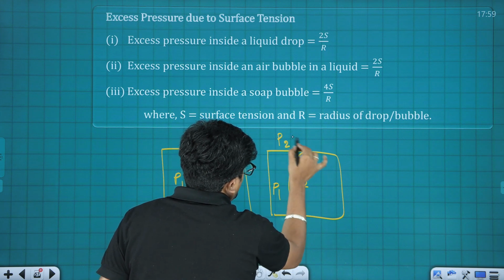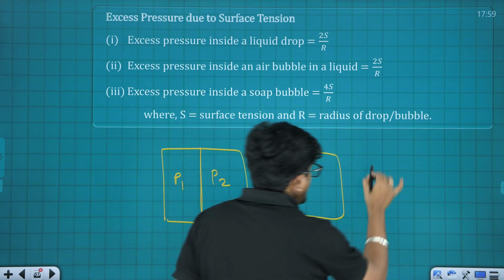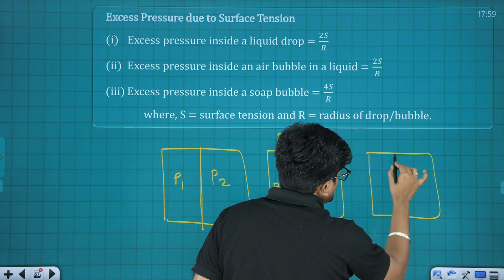Here P2 is greater than P1. And if P1 is greater than P2, then the membrane is going to change like this.